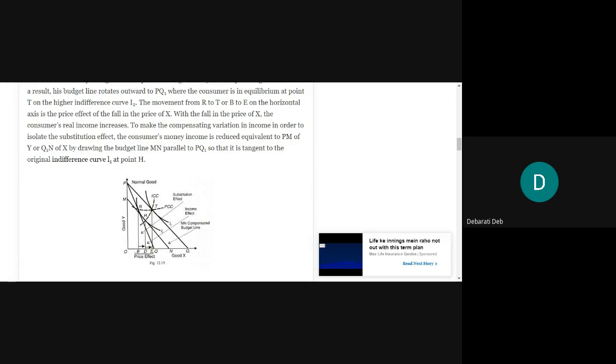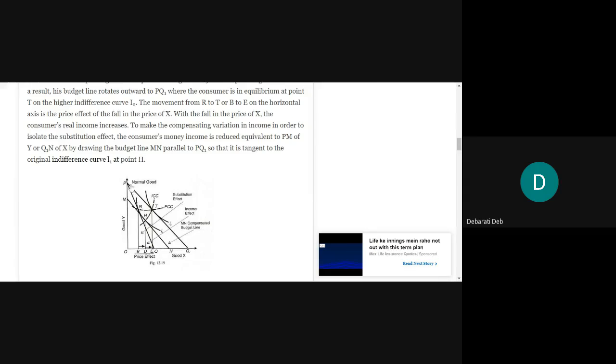There is also a presence of a substitution effect, which cannot be shown without using the compensating variation in income concept. Now, what is this concept? It says that the real income of the consumer will not change. Thus, we will reduce the money income of the consumer by the amount PM on the y-axis, or Q1N on the x-axis.